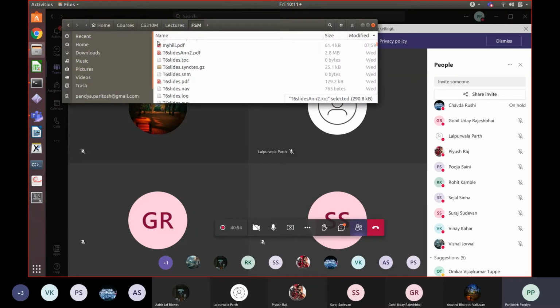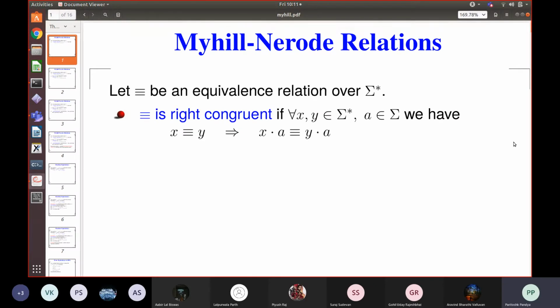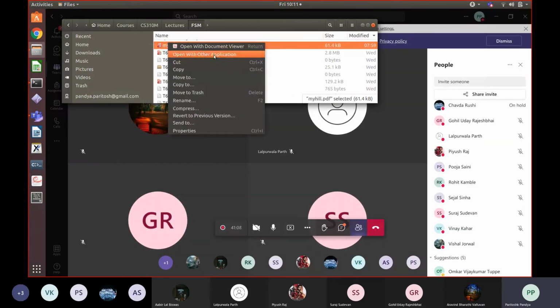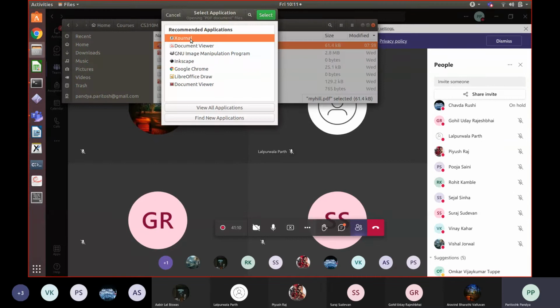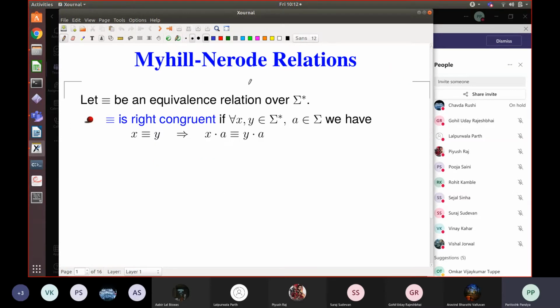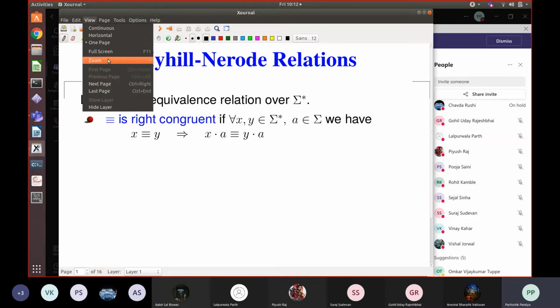I have got here myhill.pdf. Yes. Okay, so let me. Oops, that's not what I want. I want to start it in journal. Yes. No, that also doesn't work. View zoom.